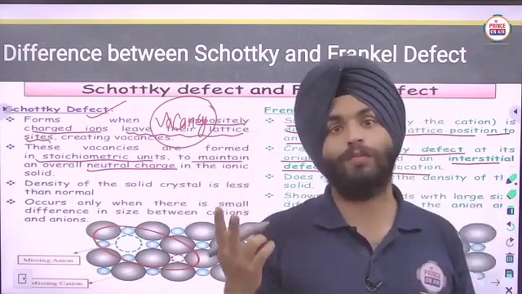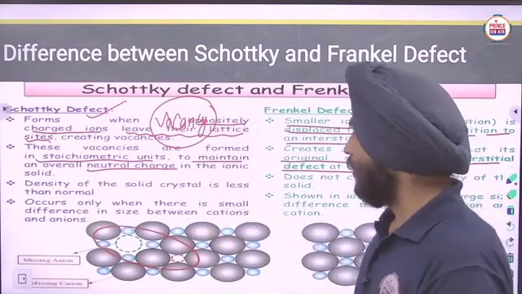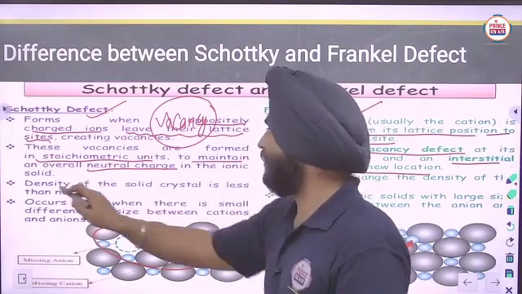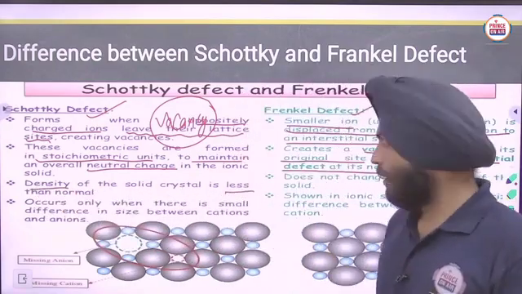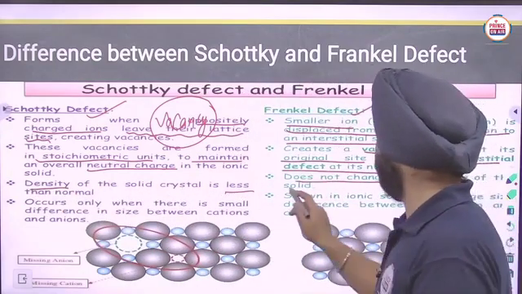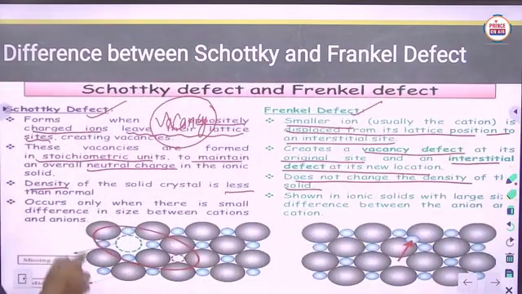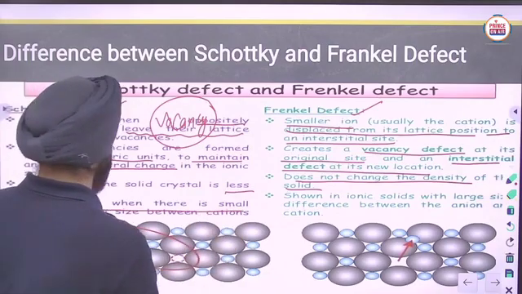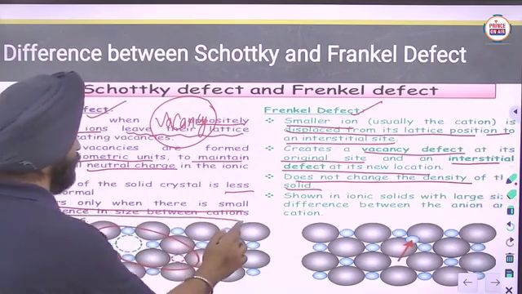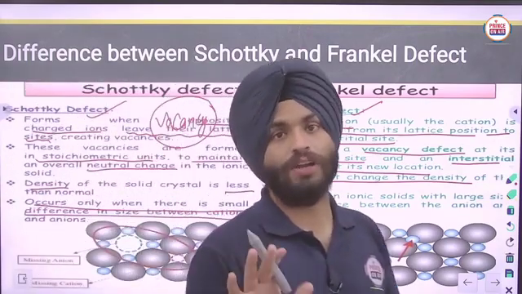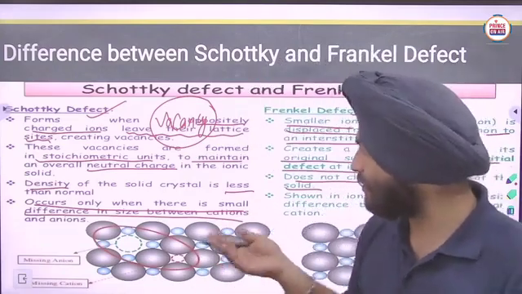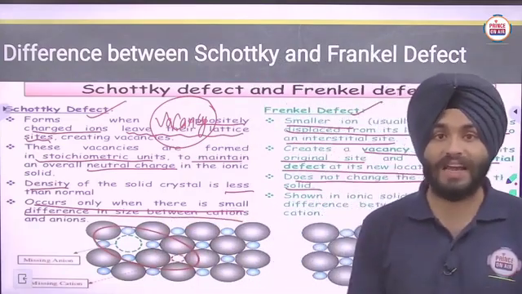Here in Schottky the density will decrease, but in Frenkel the density is not changed. Schottky defect occurs when there is a small difference in the size of cations and anions.